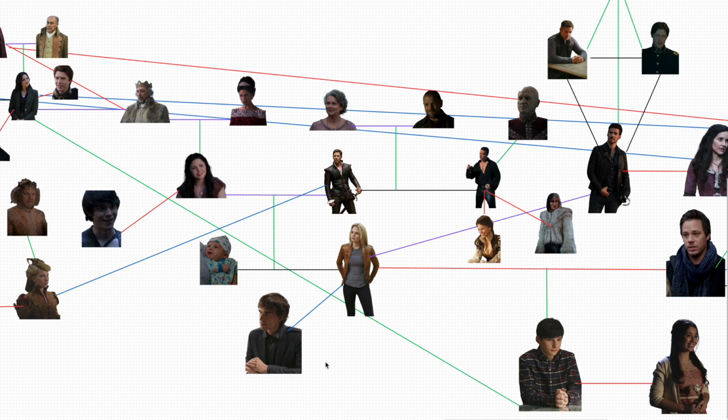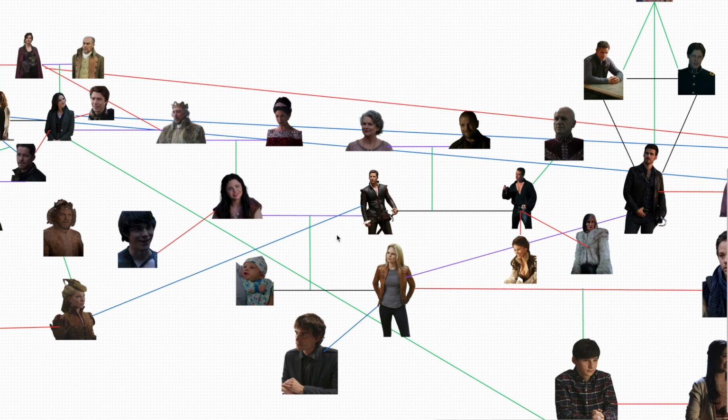But as it turned out, he was actually spying on her for Zelena. So again, that's why we have the blue line. And lastly is her relationship with Killian Jones that ends in them getting married in season 6, hence the purple line. So up to her parents, we've got David/Prince Charming.